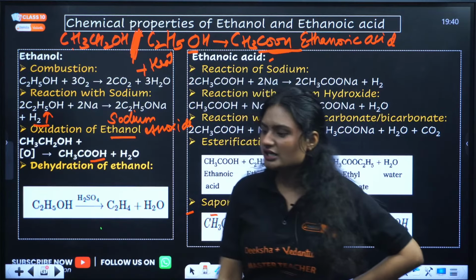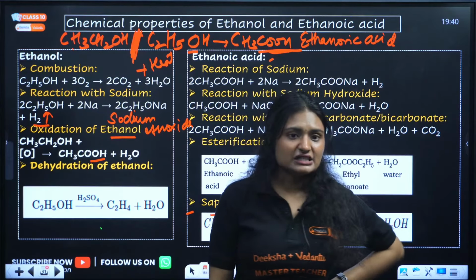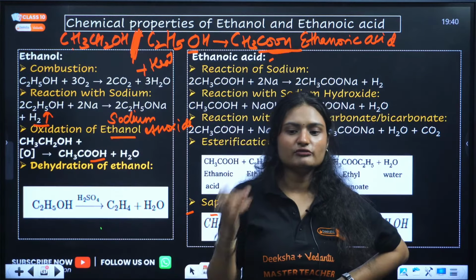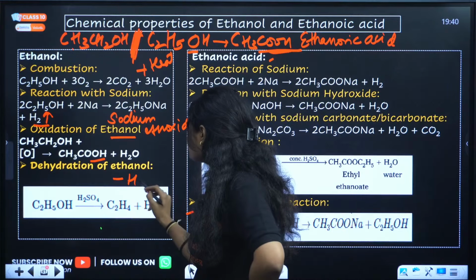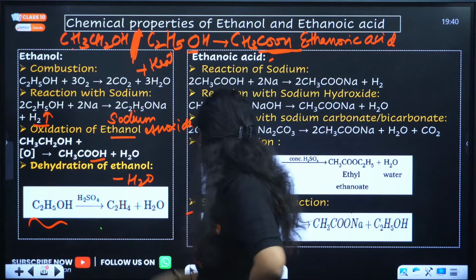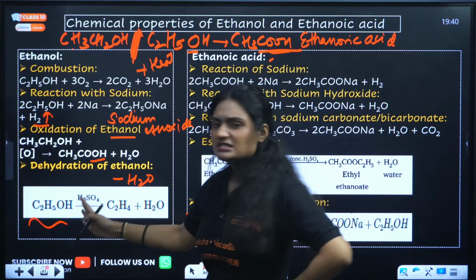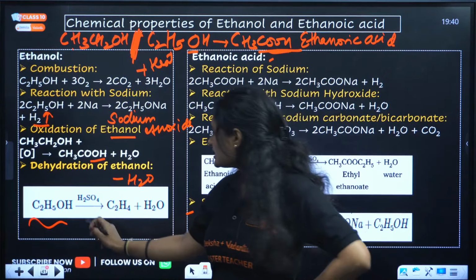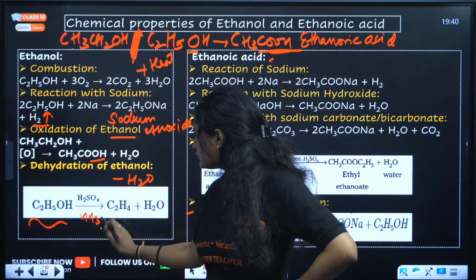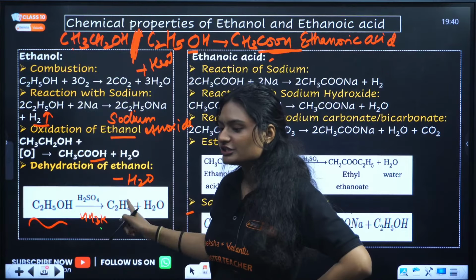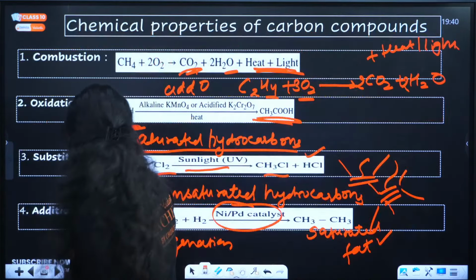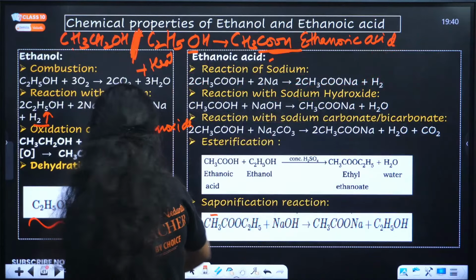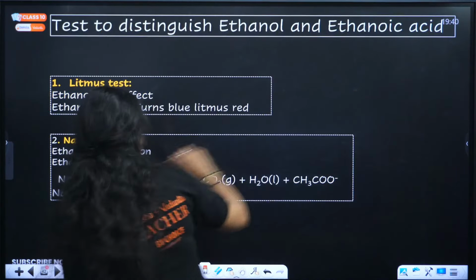Then you have dehydration of ethanol. Dehydration means removal of water molecule. When you remove one water molecule from ethanol in hot concentrated sulfuric acid at around 443 Kelvin, what happens? Ethanol gets converted into ethene. If I have space, I'll show you the reaction though. Okay, here I have space.